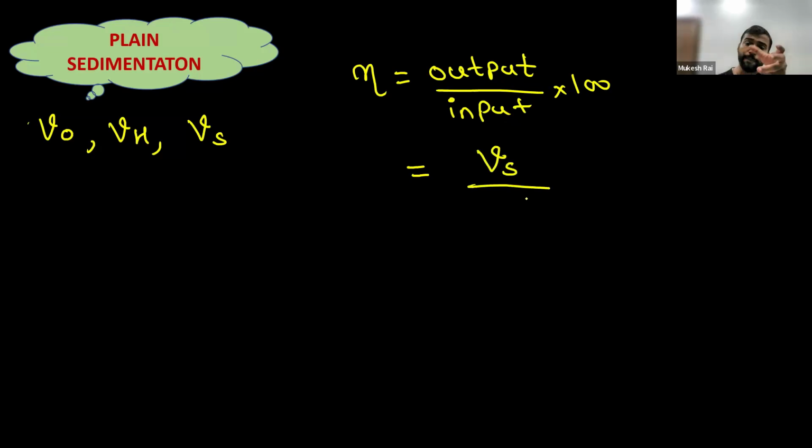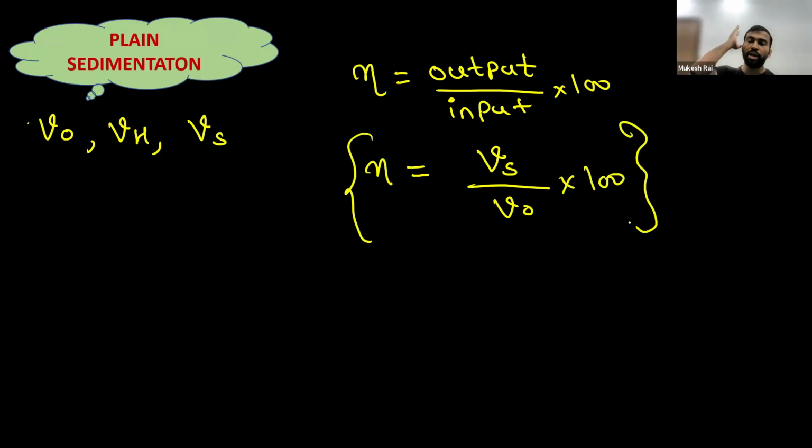Now, what is the input in this plane sedimentation tank? The input is water. The parameter which will be the input of the plane sedimentation tank is V naught, that is the overflow rate of water, or the velocity through which water moves in the downward direction. So the formula of efficiency of the plane sedimentation tank is Vs upon V naught into 100.